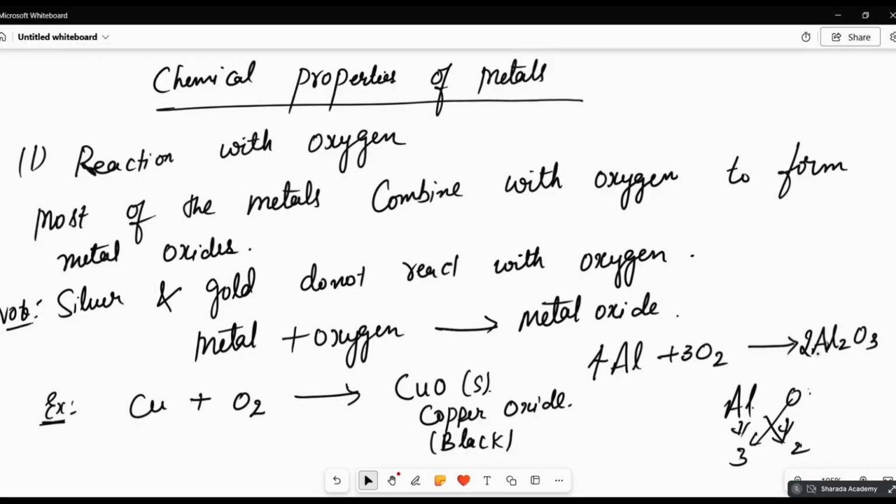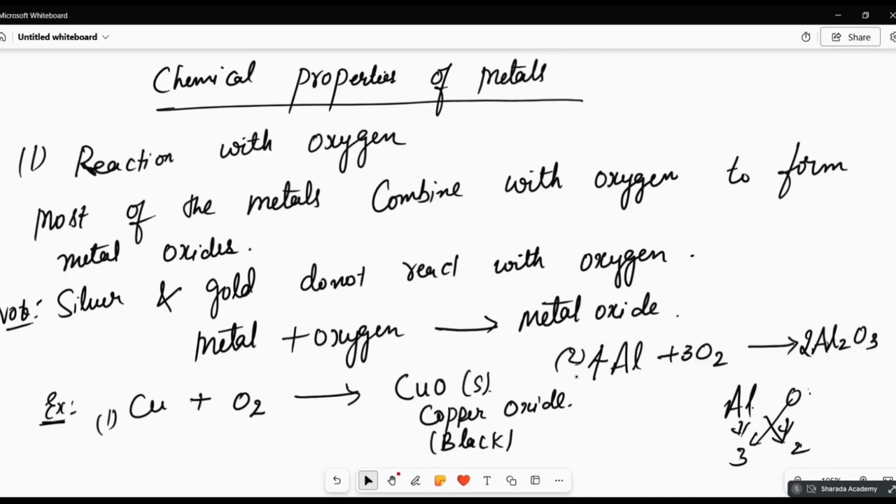Write it down. Understood? So how do you get Al2O3?